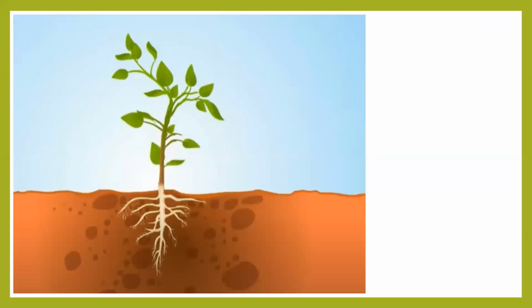Now, in front of you is a beautiful plant. Tell me which is the peculiar characteristic of a plant, or which is the process by which a plant prepares its own food. Correct, I am receiving all correct answers. The process is called photosynthesis.